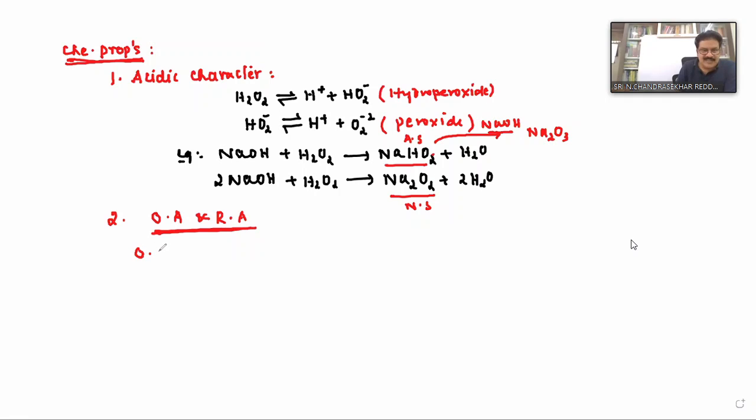Suppose we take oxidizing properties first. Hydrogen peroxide acts as an oxidizing agent in acid medium, and in basic medium also.